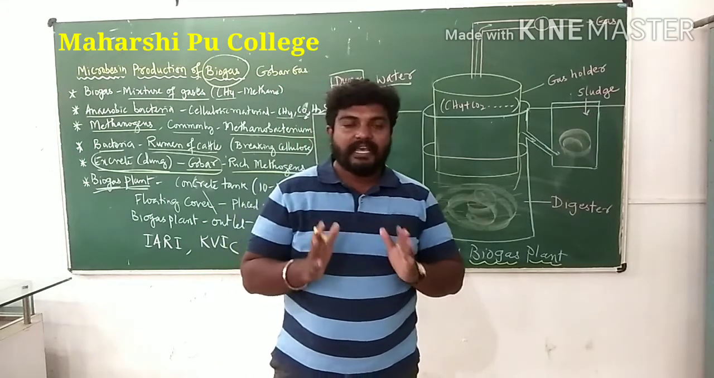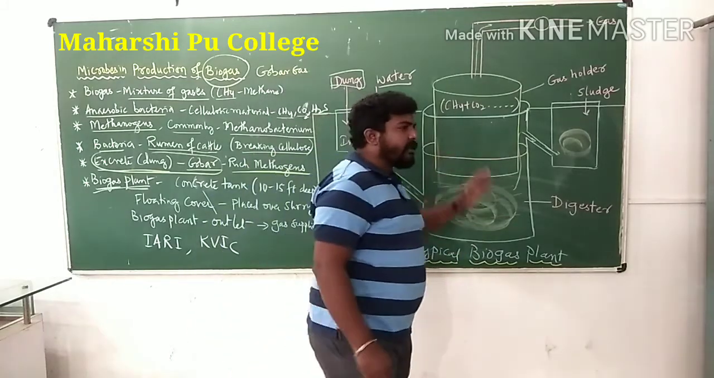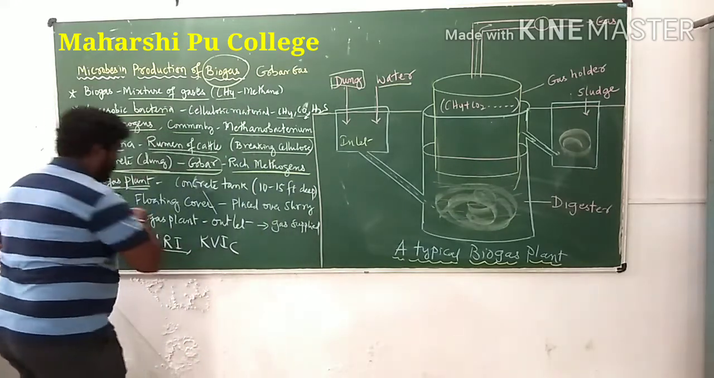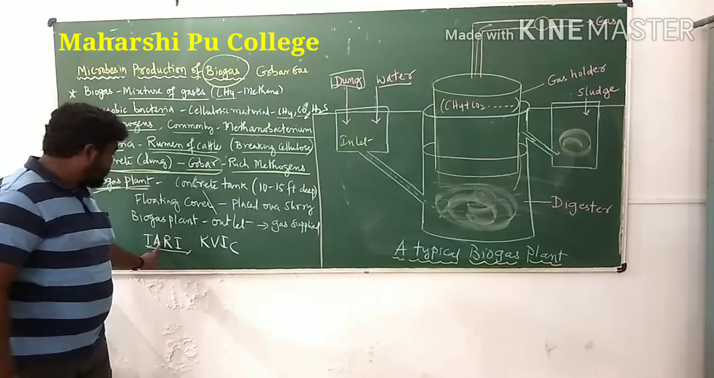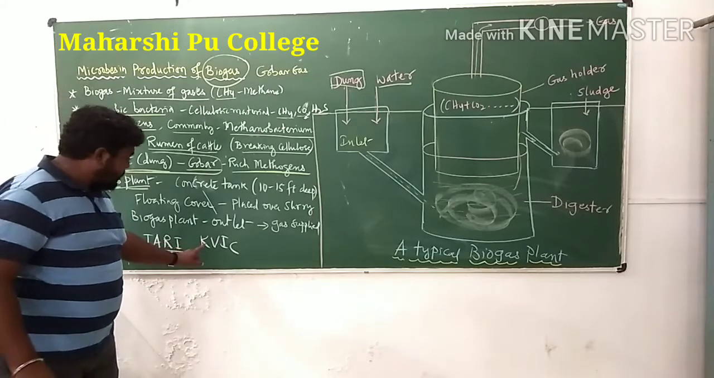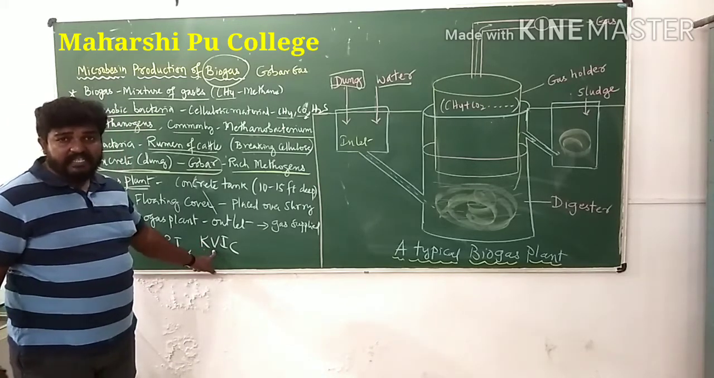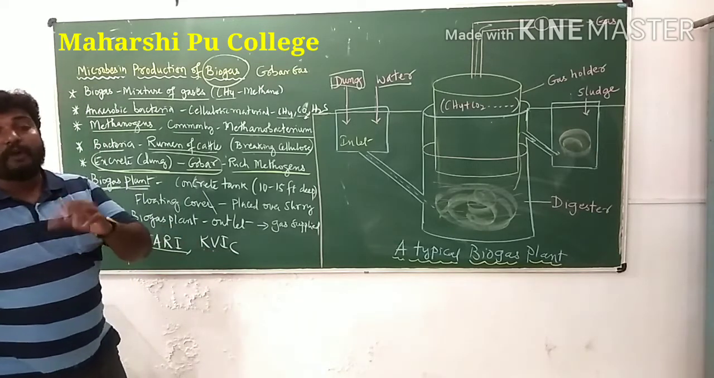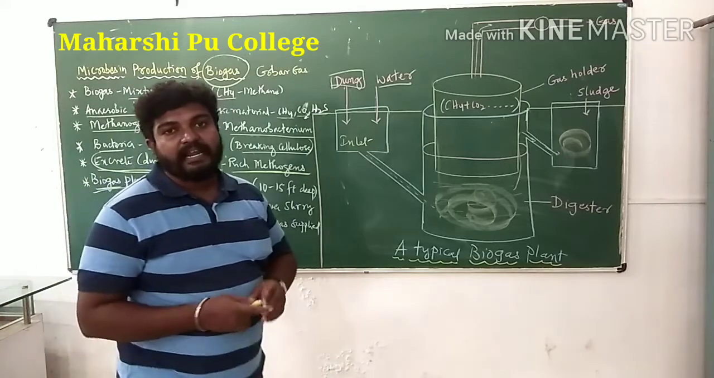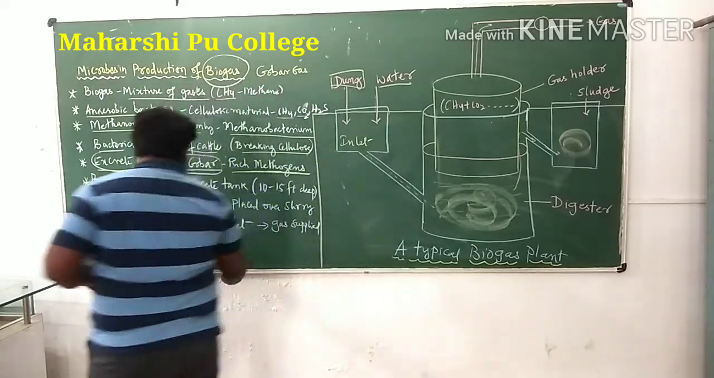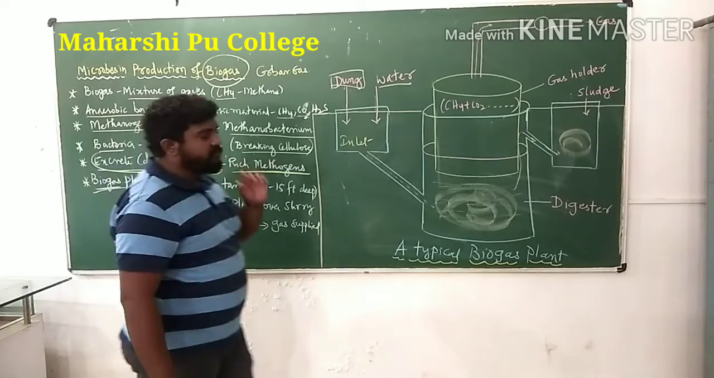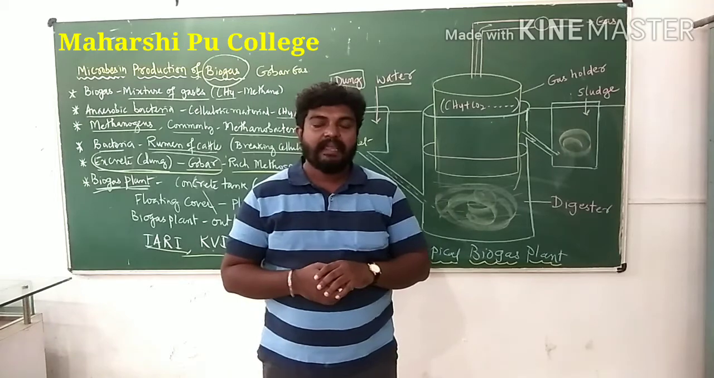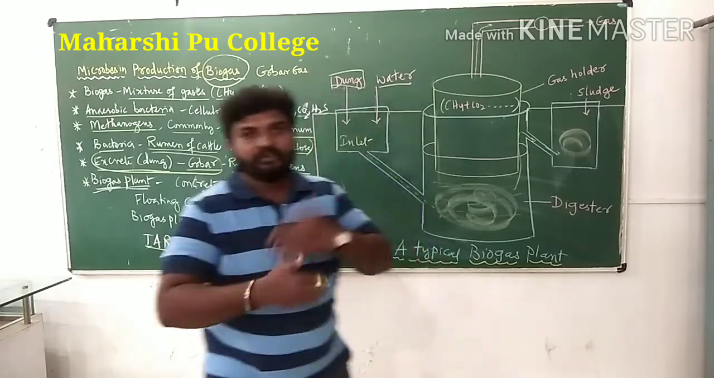Correct. So this is the biogas plant, and here the main two things are the Indian Agriculture Research Institute, and another is the Khadi and Village Industries Commission. Both played a crucial role in the development of biogas plants in India. Understood? IARI and KVIC, both played a very crucial role in the promotion of this biogas plant in India. Correct.